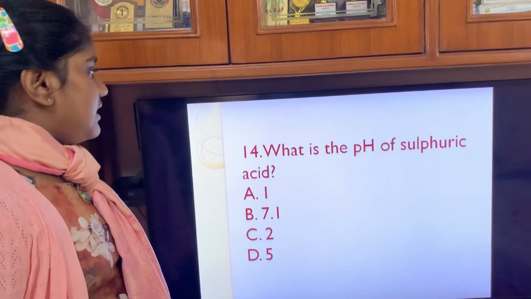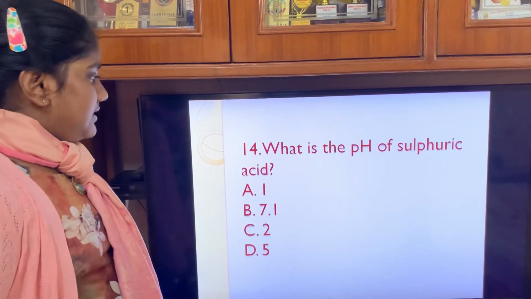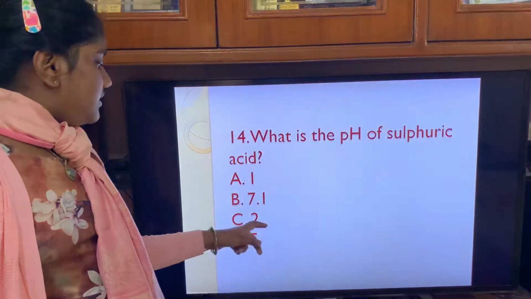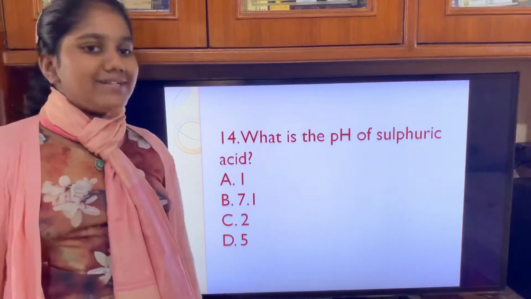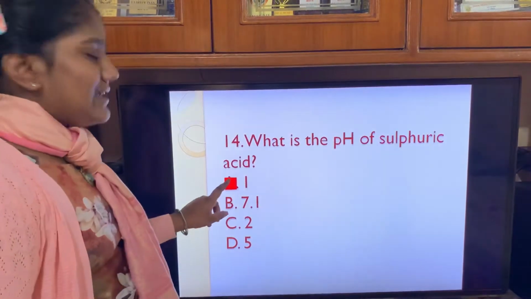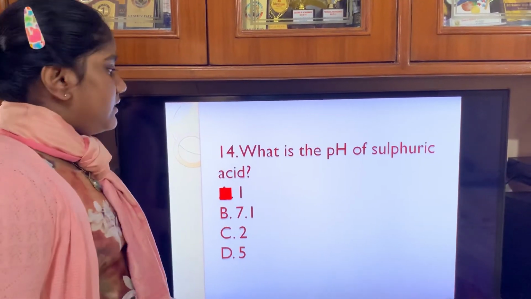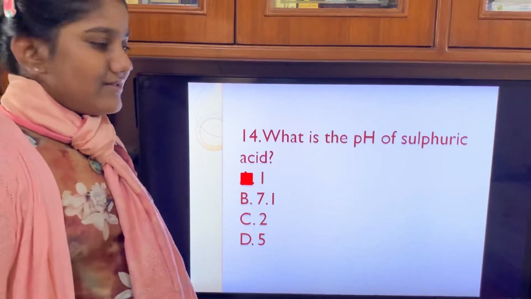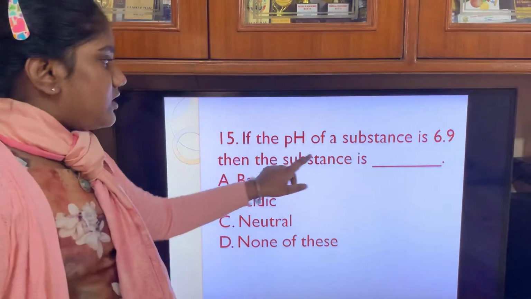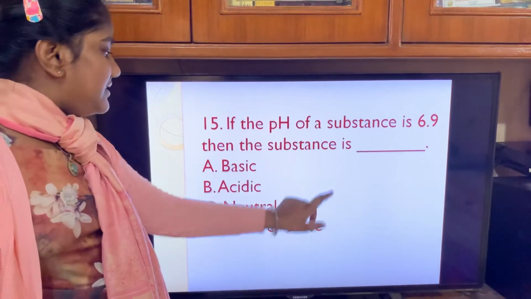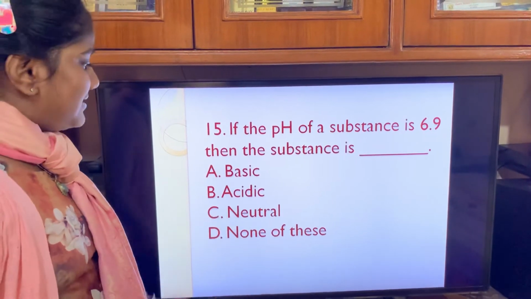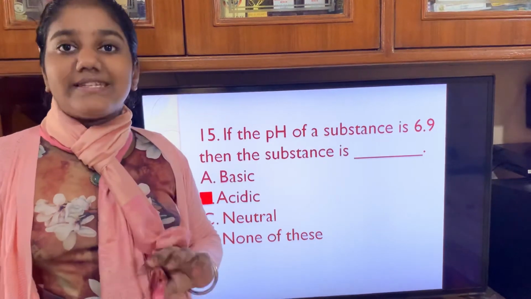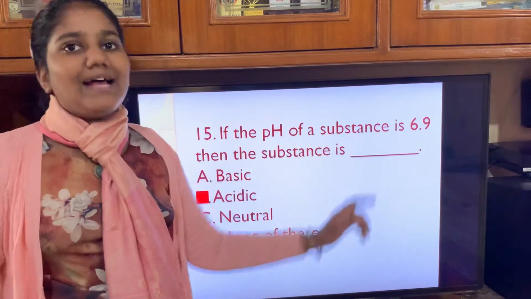Now next. What is the pH of sulfuric acid? A option 1, B option 7.1, C option 2, D option 5. Let's see the correct answer. The correct answer is 1, because sulfuric acid is very strong, so the pH can be 1. Now next, if the pH of a substance is 6.9, then the substance is dash. What is the correct answer? Let's see. Acidic, because it is below 7 and therefore the substance will be acidic.